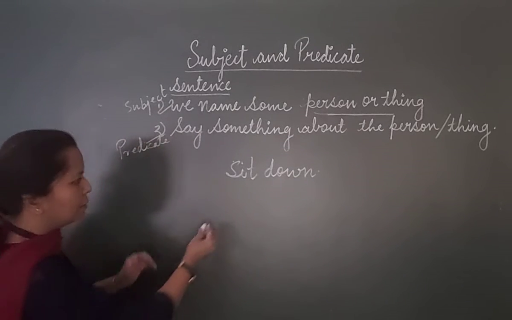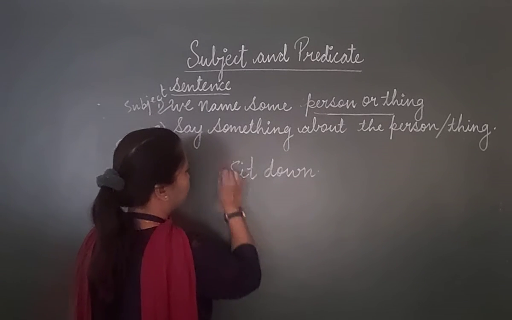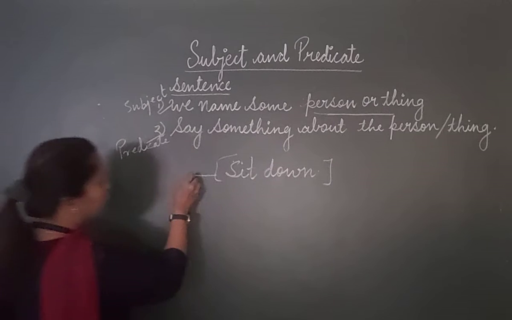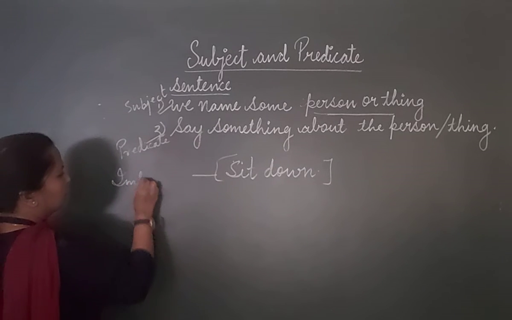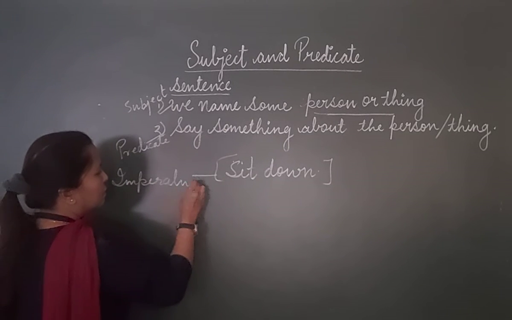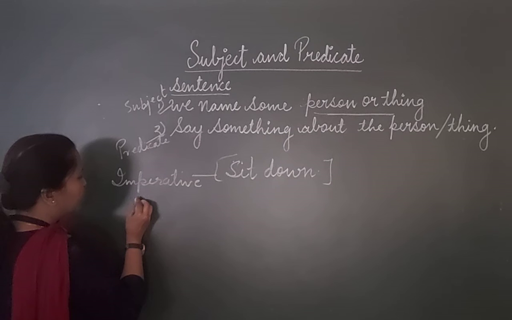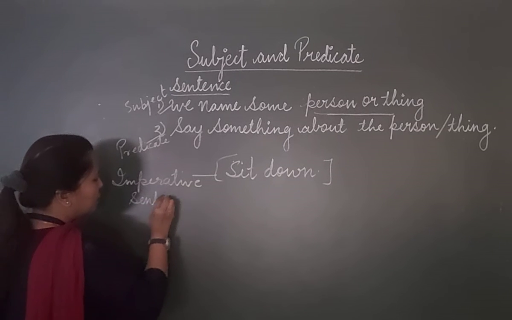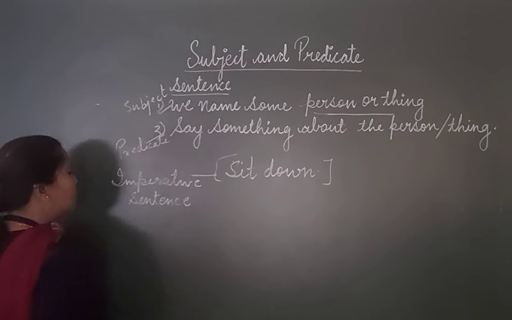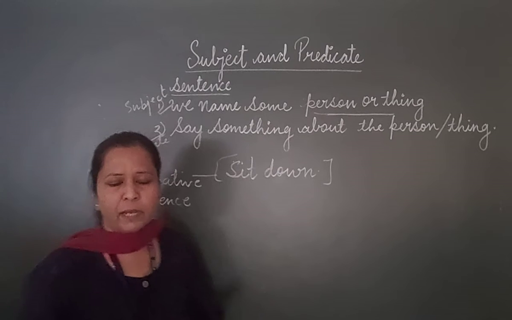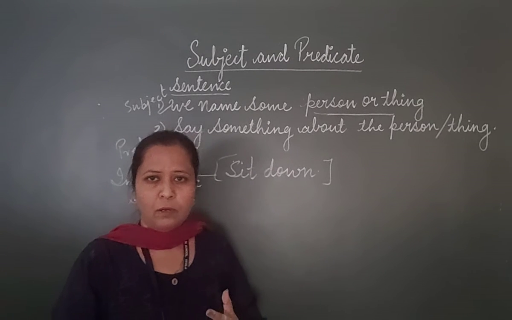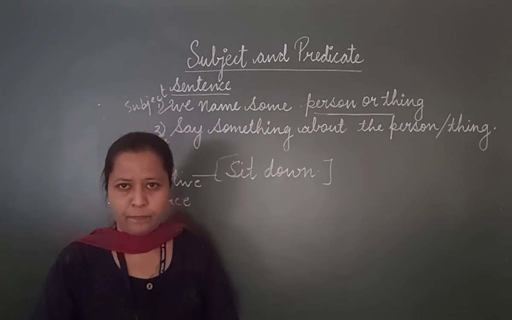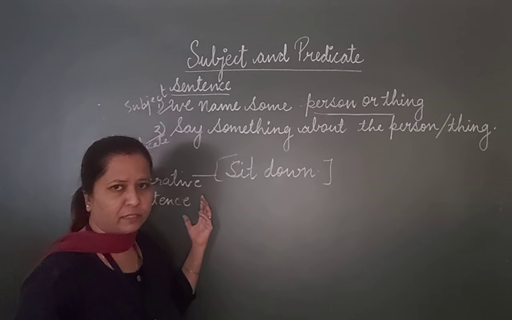Now what is Sit down? It's an imperative sentence, okay? This sentence is called an imperative sentence. We have already seen in one of my lectures what is meant by an imperative sentence. When we request or when we give a command, it is called an imperative sentence.